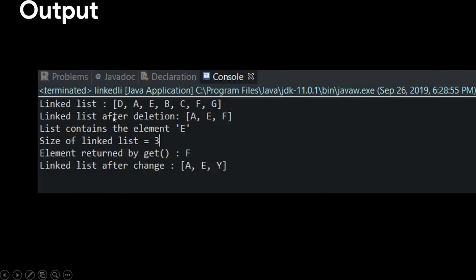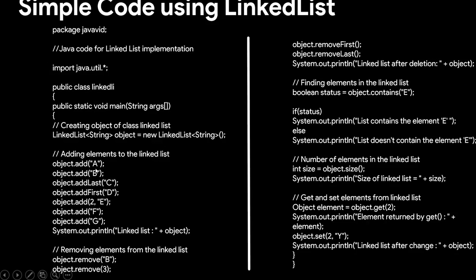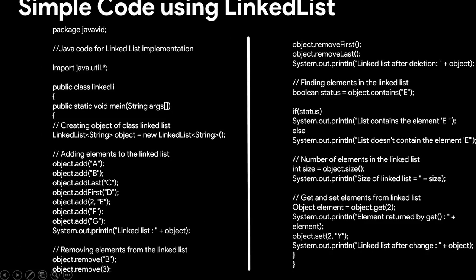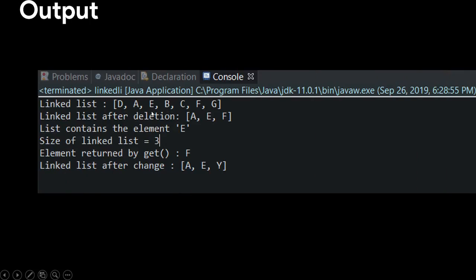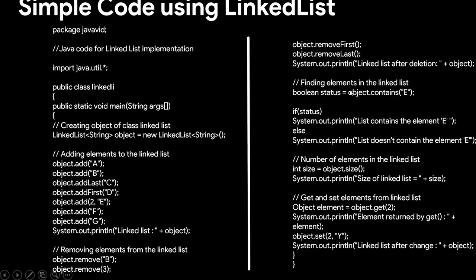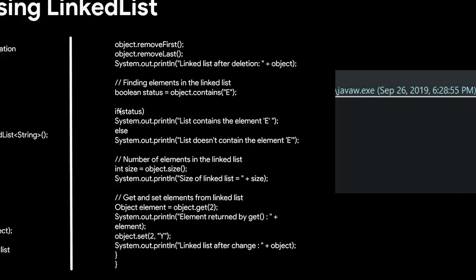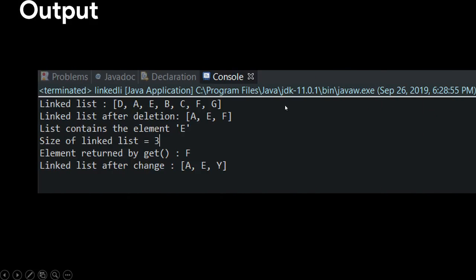Here comes the output, where the linked list initially is D, A, E, B, C, F, G, and after the deletion which we've done over here, we've deleted B present over here, then we've deleted the third position's element, which is E, 0, 1, 2, C again, because we deleted B, so we've deleted C. Then we delete the first element, which will be D. Then we delete the last element, which will be G.